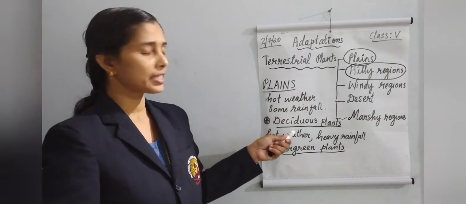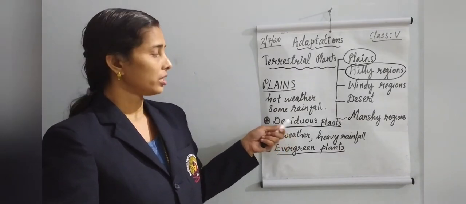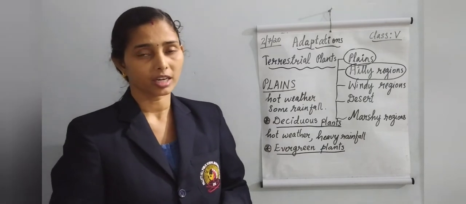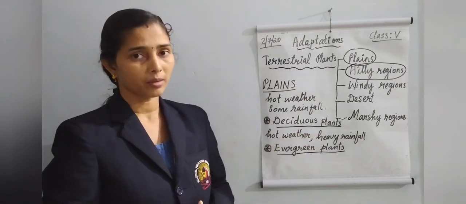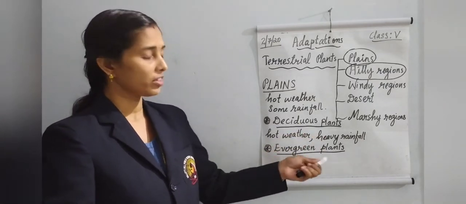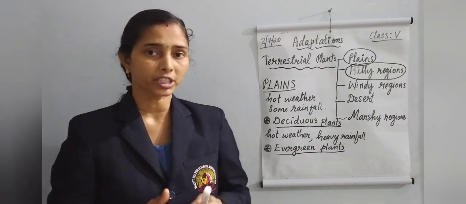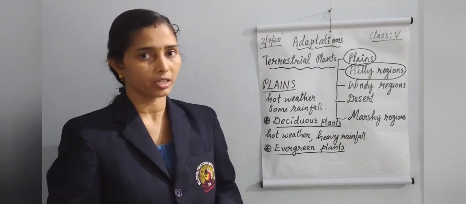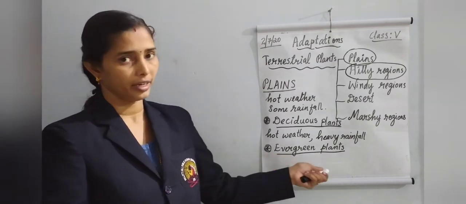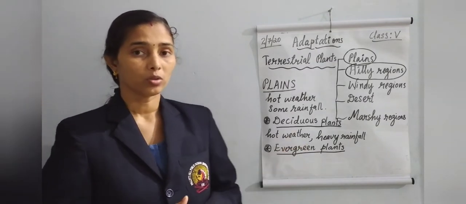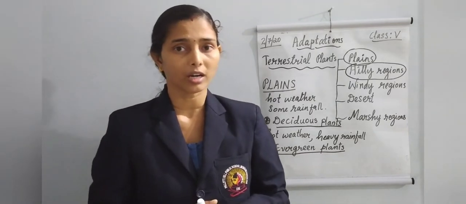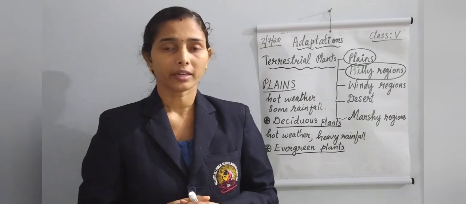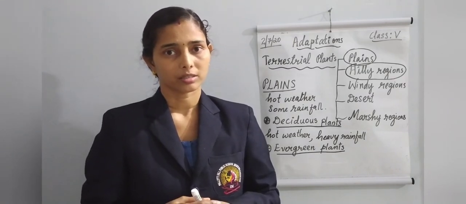Deciduous plants live in hot weather conditions and some rainfall areas. And the evergreen plants do not shed their leaves and they will be always green. That is why the name. So read this very well. Read your textbook properly and collect the signature.